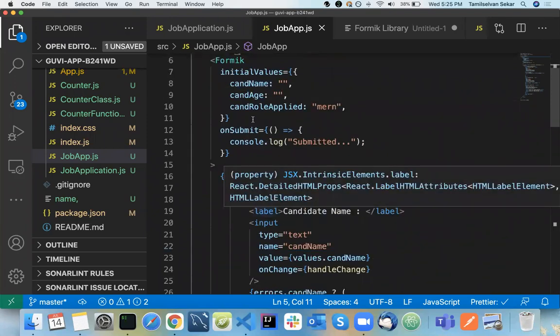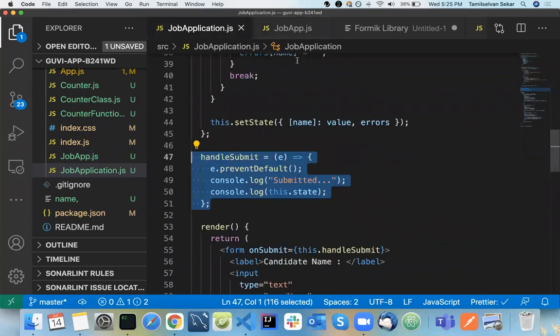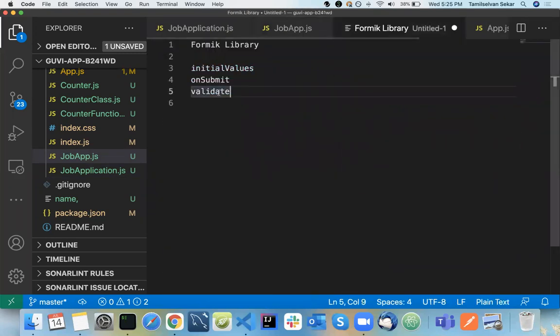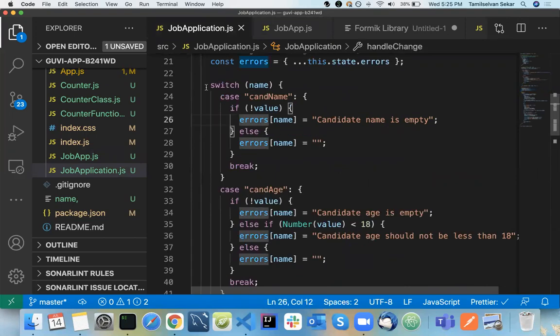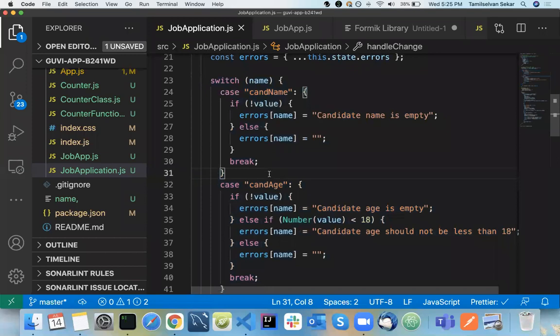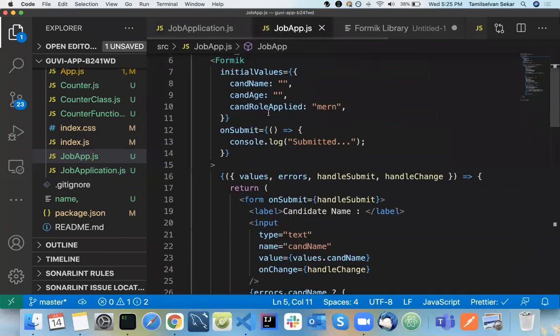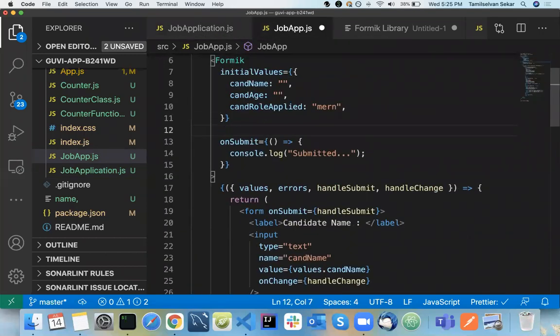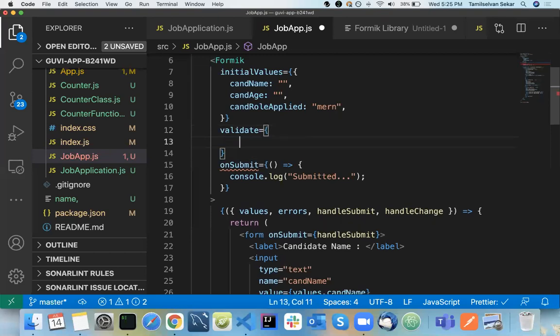Now, one more property that I mentioned to you, right: validate. In the JobApplication, we did some validations for each and every form field. In the same way, we need to mention a function here called validate. So what does that particular function do?